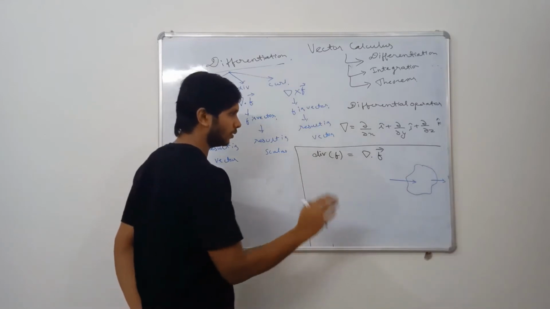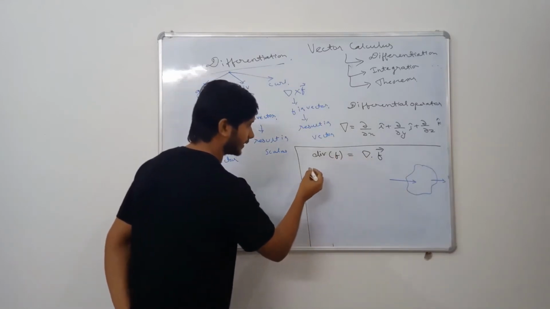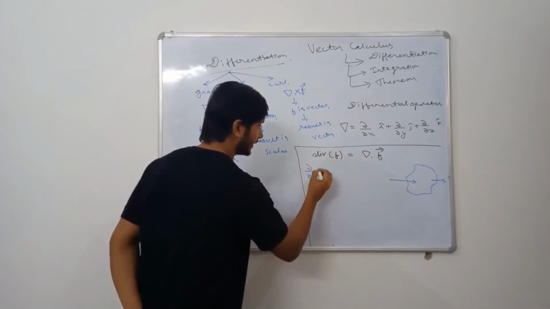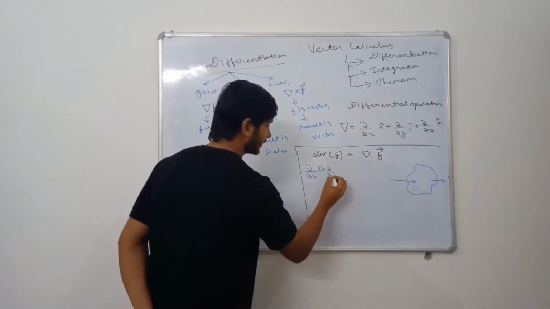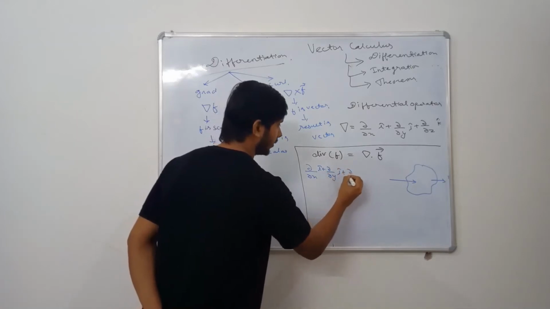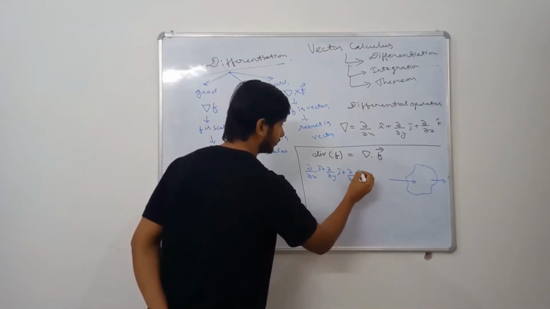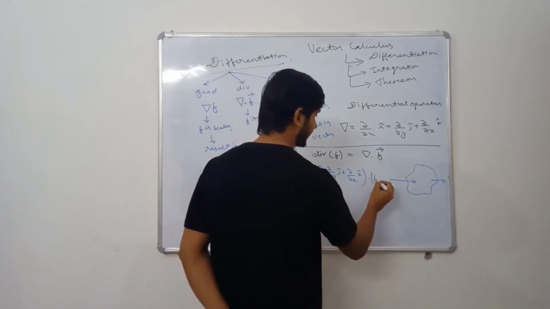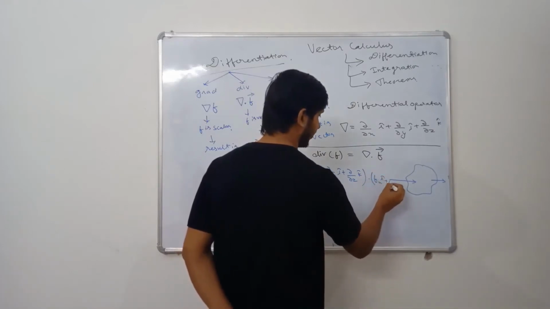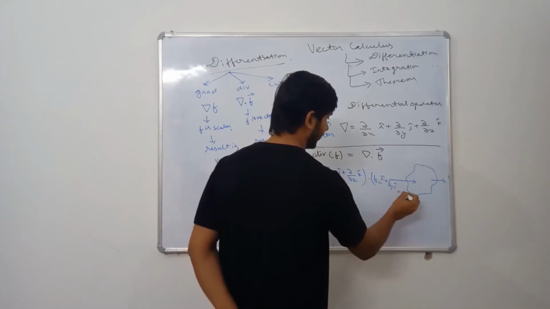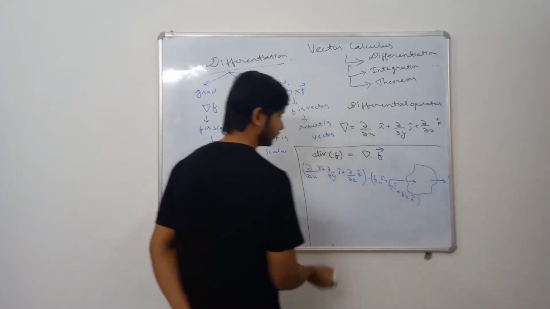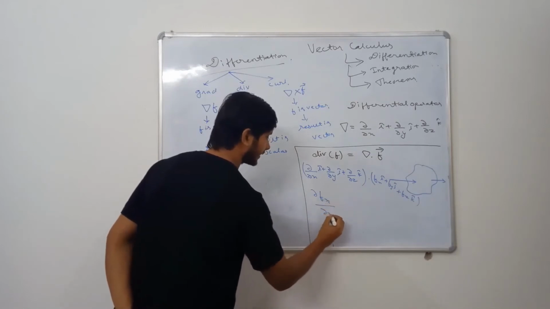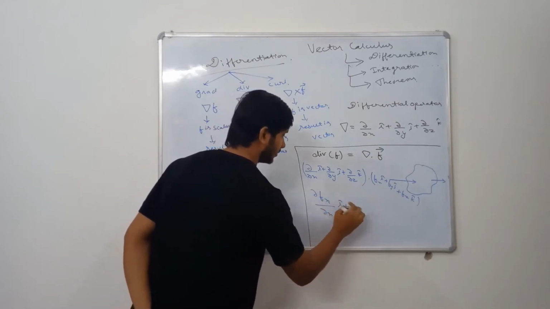For incompressible flow, first see what is happening. Divergence of f means del by del x i cap, del by del y j cap, del by del z k cap. Now f will also be fx i cap, fy j cap, fz k cap. So the answer will be del fx by del x.